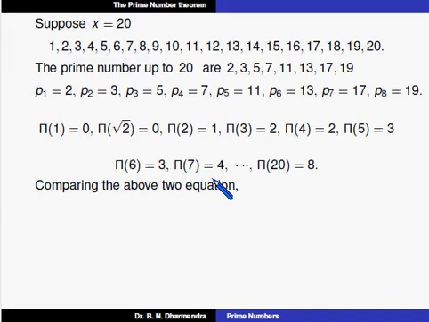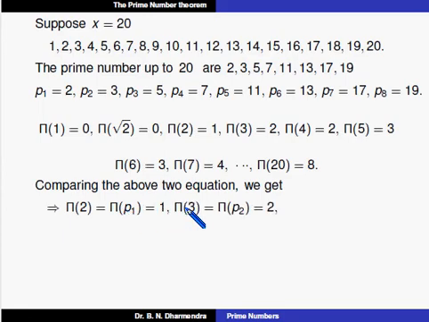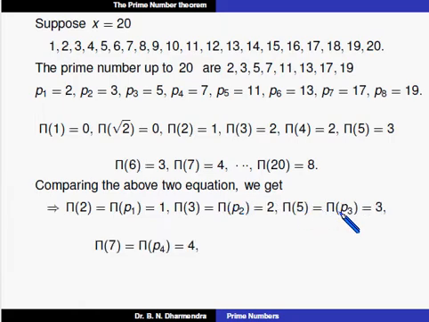So by observing the above two equations, we get pi of 2 is equal to pi of P1, which is equal to 1. We can observe the index here as well: it is P of 1, pi of P of 1 is equal to 1. Similarly, pi of 3 is equal to pi of P2, which is equal to 2. Pi of 5 is equal to pi of P3, which is equal to 3. Again, pi of 7, that is pi of P4, is equal to 4.